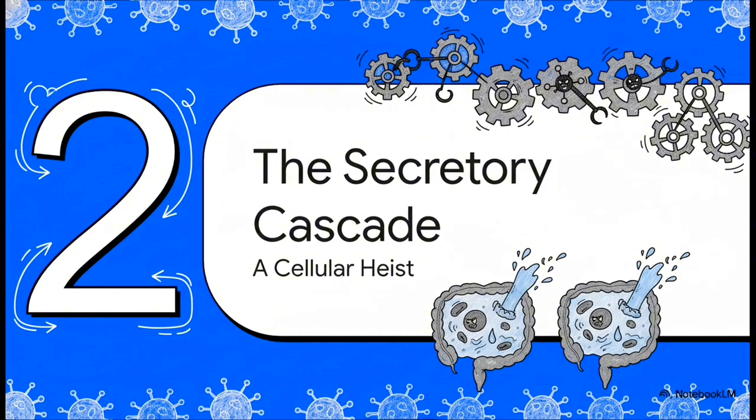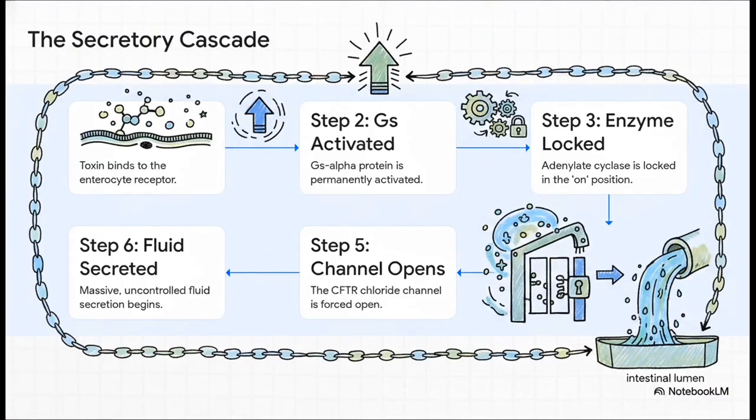Now let's explore our first mechanism. I want you to think of this one as a cellular heist. You've got a toxin that actively hijacks an intestinal cell's internal machinery, turning it against the body, and it does all this without causing any direct structural damage. It's pretty sneaky. So this heist, it's not chaotic. It unfolds as a super precise, six-step molecular cascade.